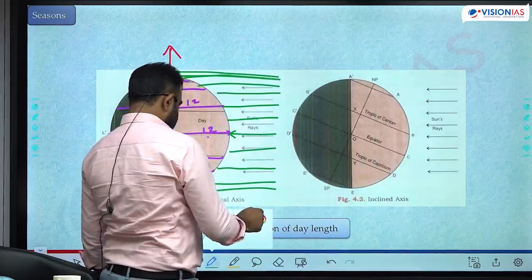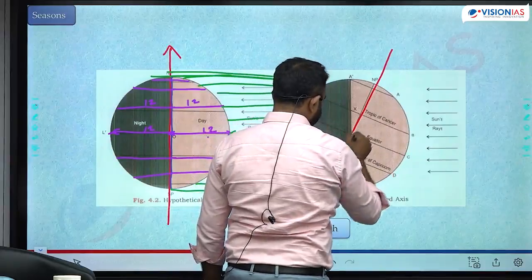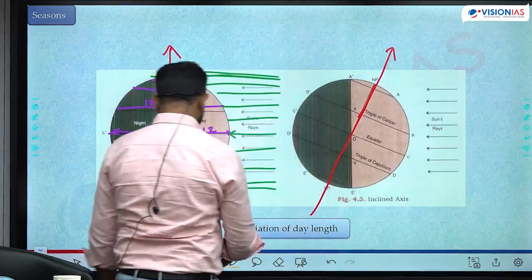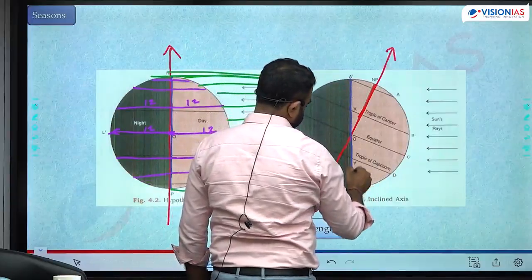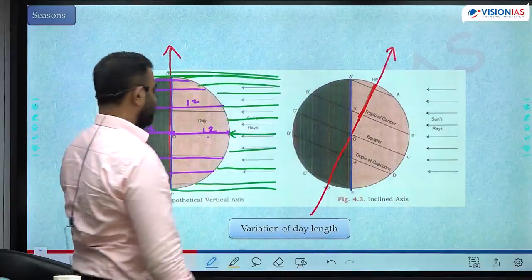Here you can very clearly see that when we tilt, the axis of rotation will not coincide with the circle of illumination. Axis of rotation will not coincide with the circle of illumination.